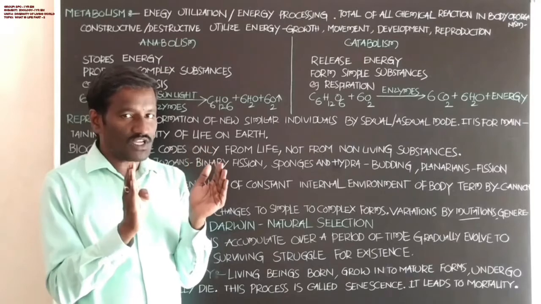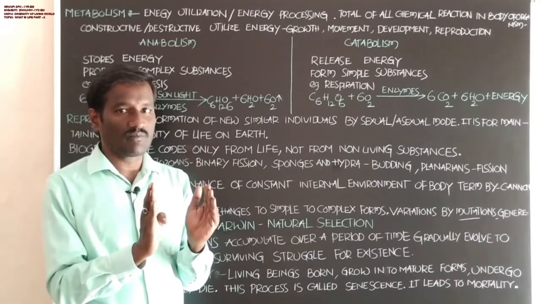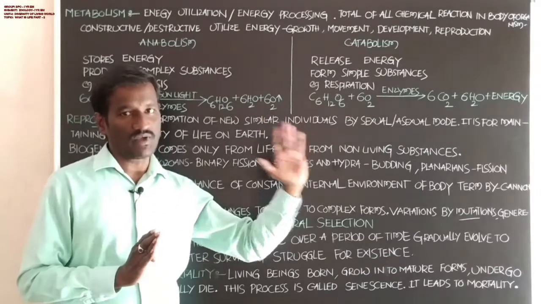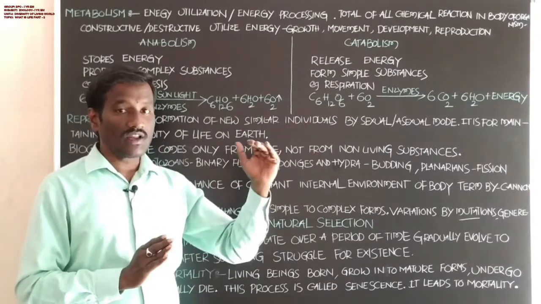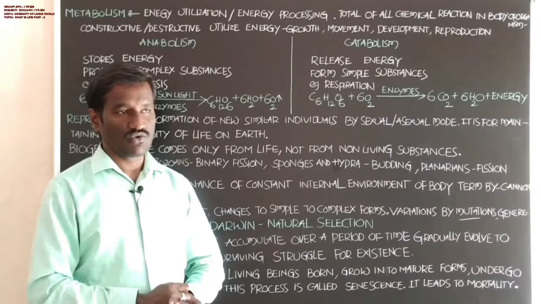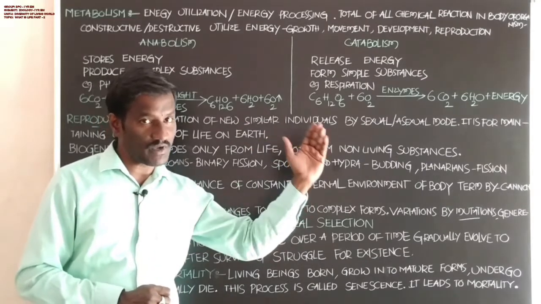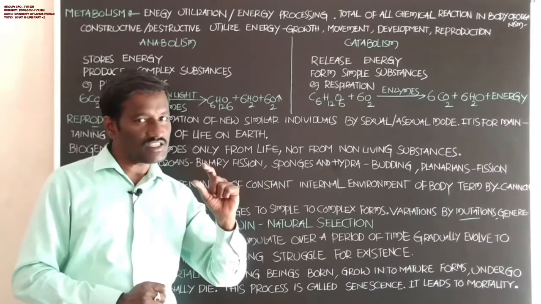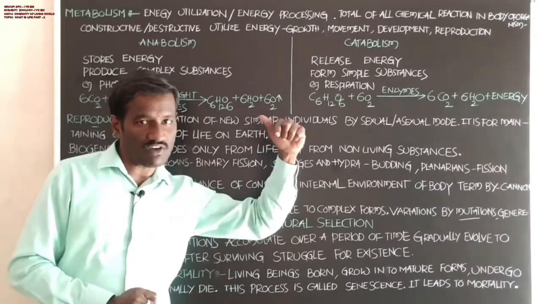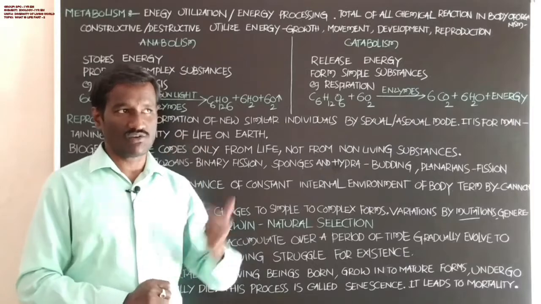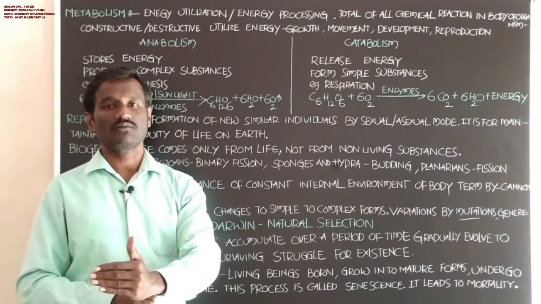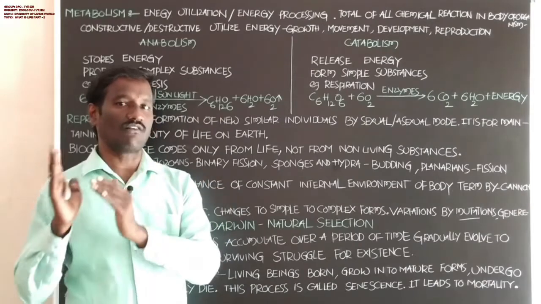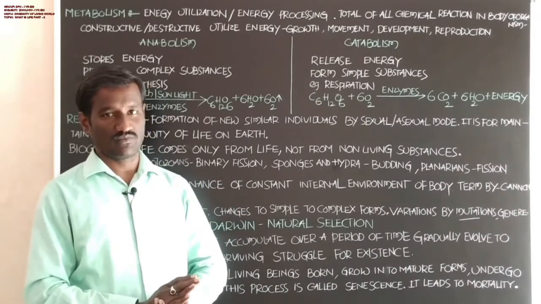These characters shown by the offspring generated from the parents are due to inheriting of genes, the flowing of genes from the parents to the offspring. Any change that occurs at the time of the flowing of genes from the parents to the offspring gives a new character in the offspring.